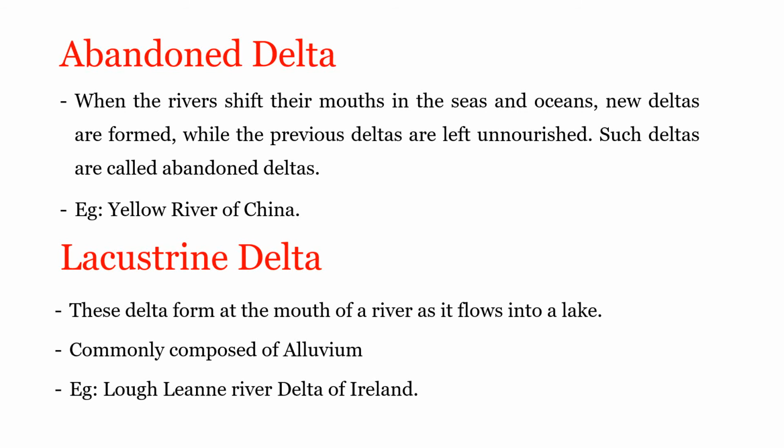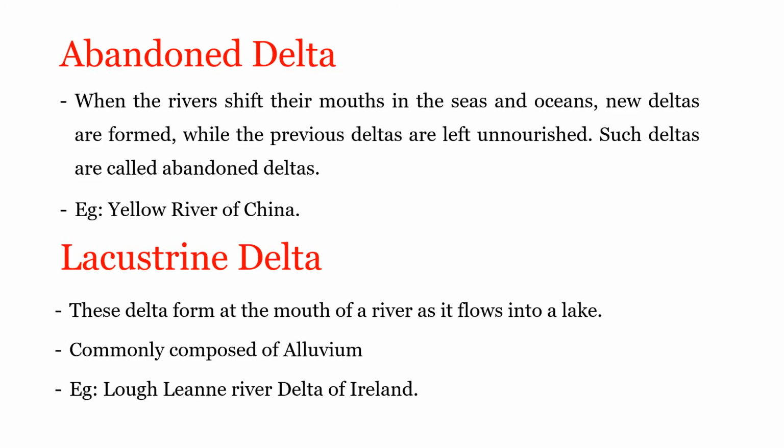The second we have is lacustrine delta. These are the deltas which form at the mouth of the river as it flows into a lake. They basically form when the river loses speed and its energy to transport, leading to the deposition of sediment. The deposited material falls to the floor, and when the deposits build up continuously, they become visible above the water and hence forming lacustrine delta. It is mainly composed of alluvium. Best example of this is Longlimey River Delta of Ireland.